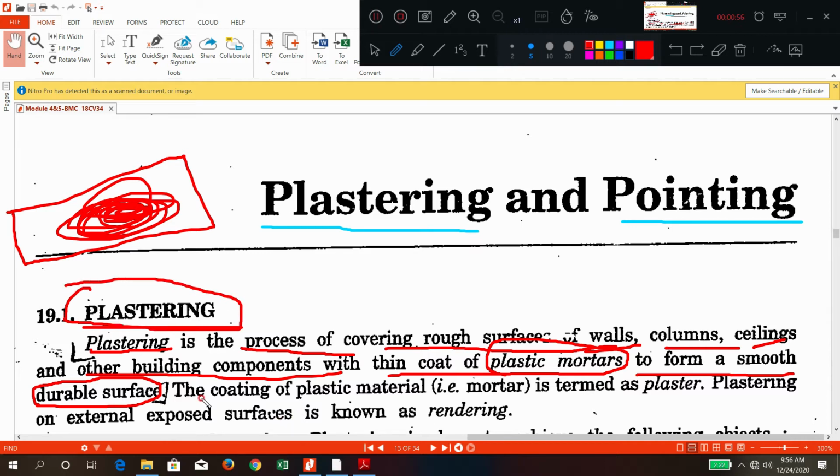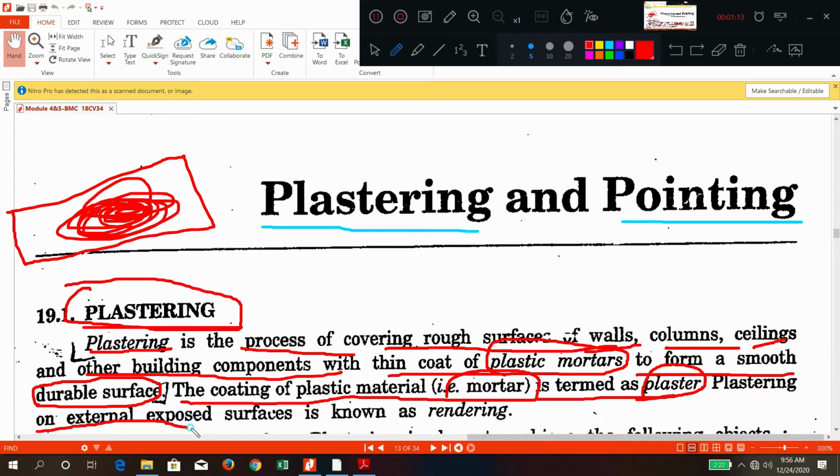Okay, now here the coating of a plastic material, that mortar is there, so that coating itself is called as plaster. The process is called as plastering. The material which you are applying is called as plaster. Okay.